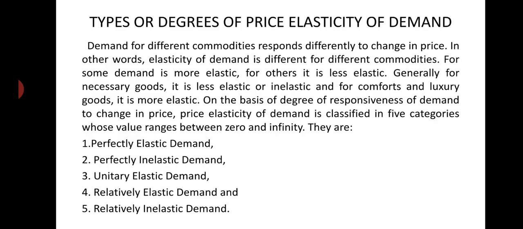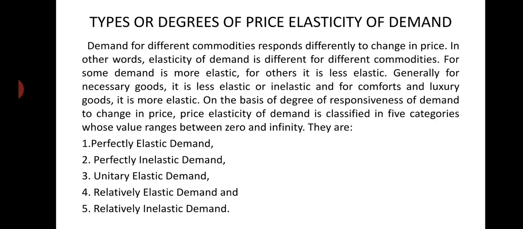In the case of necessary goods, generally the demand is inelastic. But in the case of comforts and luxury goods, their demand is elastic. With a fall in their price, there may be an expansion in demand, and with a rise in price, there is a contraction of their demand.